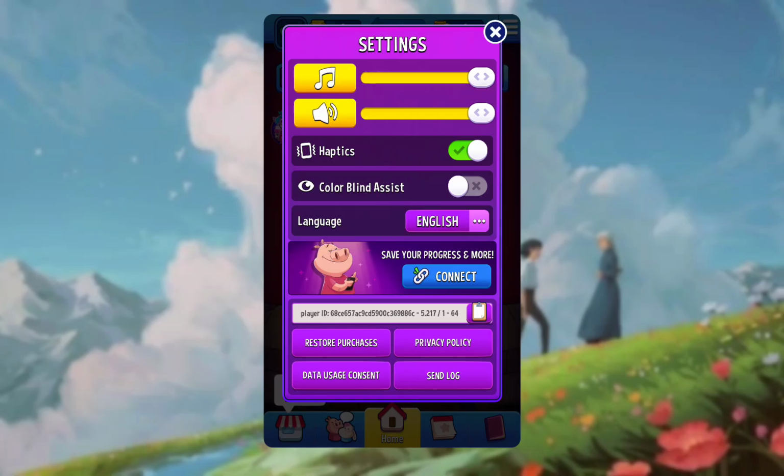If you want to turn it off, just click the sound icon, and if you want to set the volume, just click the maybe light purple icon and just pull on the line, and you can set the volume of the sound effect.